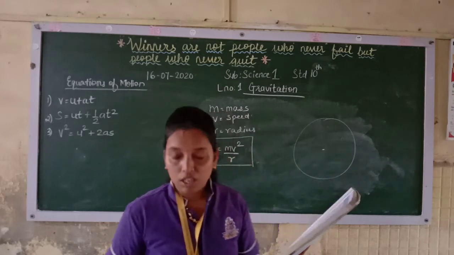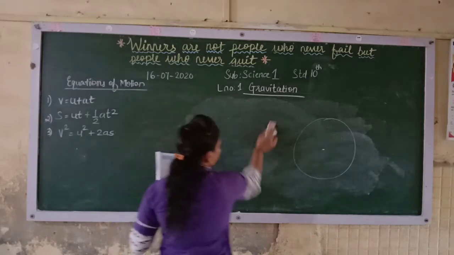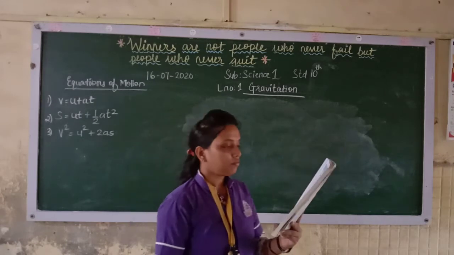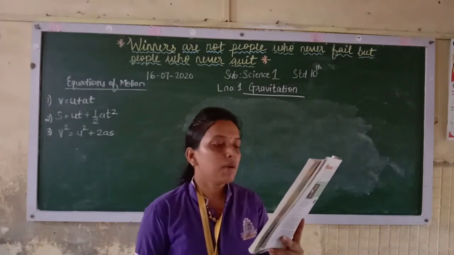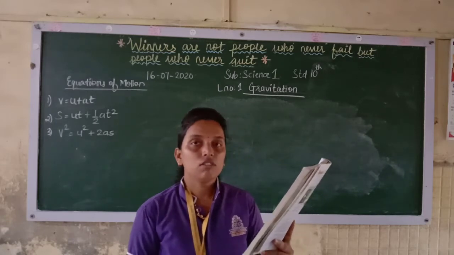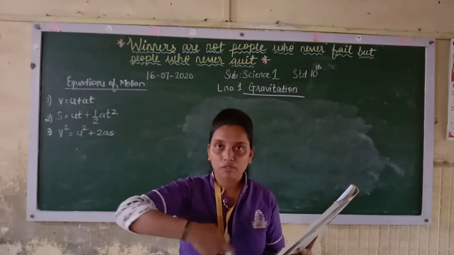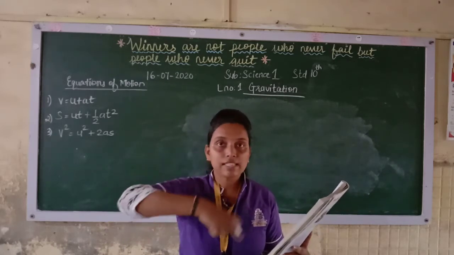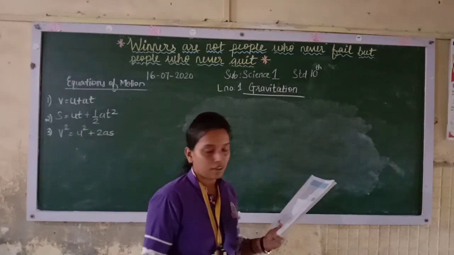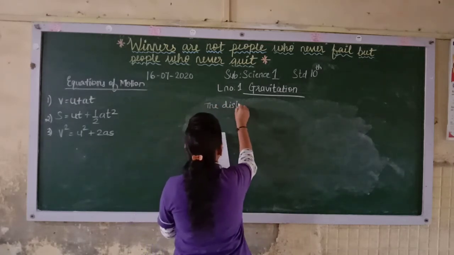Now speed is what? Distance traveled upon time taken. Now we see the distance traveled by a planet in one revolution is equal to the perimeter of the orbit. One revolution means it is taking a round of that one circle. Now that is the length of the circle, the boundary, and the boundary formula is what? 2 pi r.